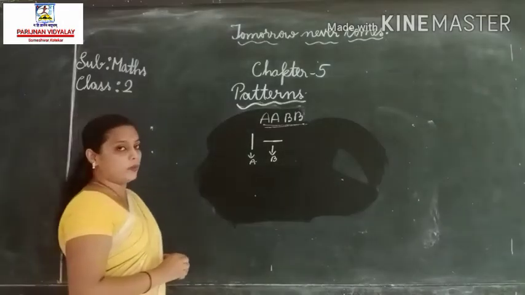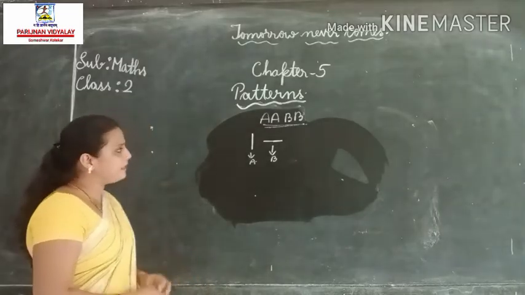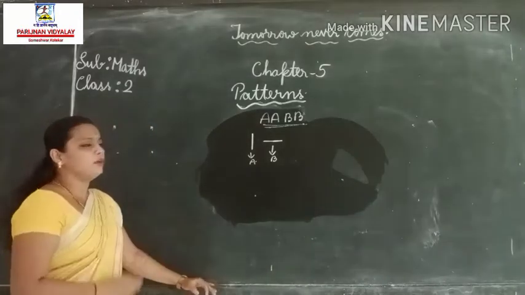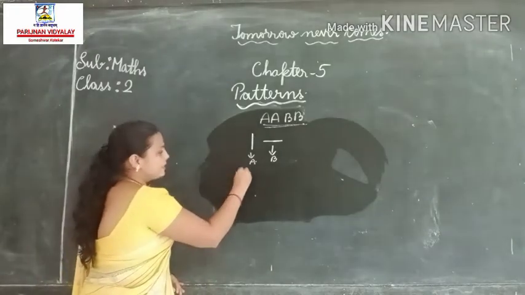So now we are going to do the A, B pattern. Can you help me? How can we do it? Very good. Standing line, standing line.